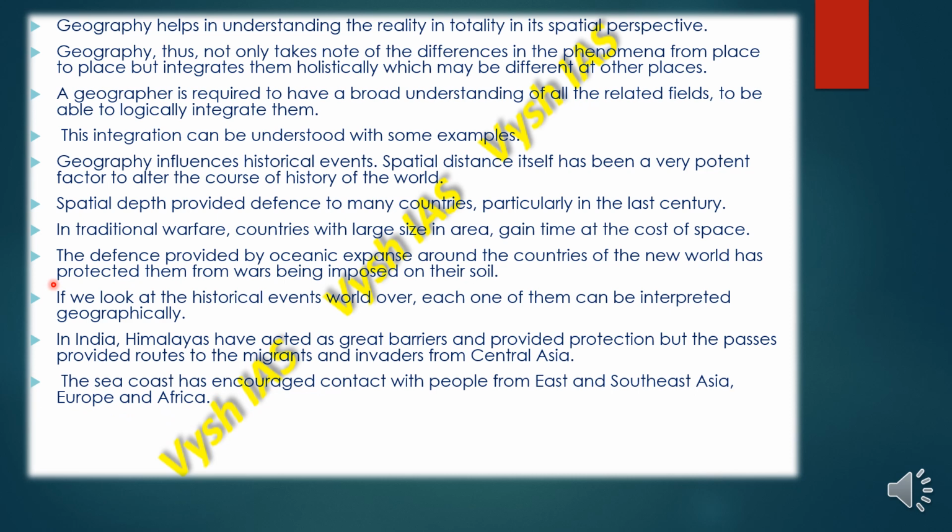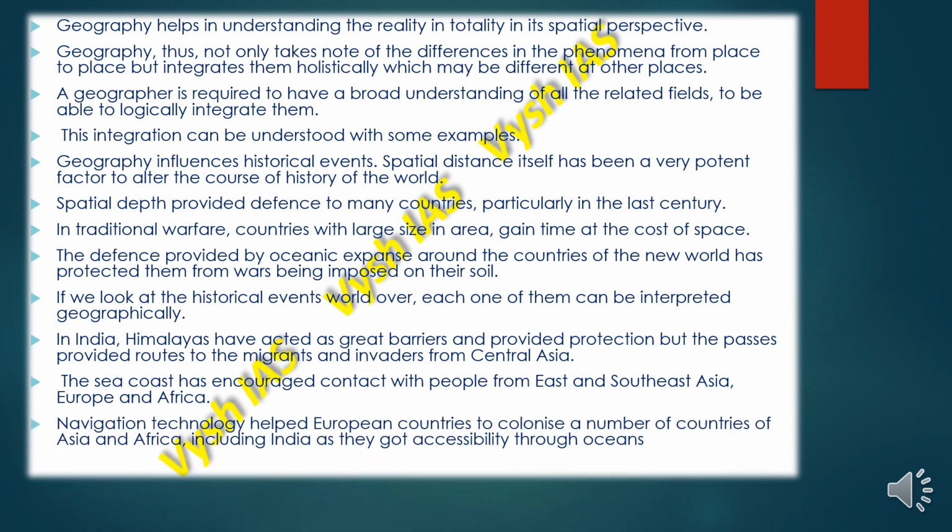The sea coast has encouraged contact with people from East and Southeast Asia, Europe and Africa. And here also, because of these passes, the roads have led many migrants and invaders from Central Asia to enter India. Navigation technology has helped European countries to colonize a number of countries of Asia and Africa, including India, as they got accessibility through oceans.